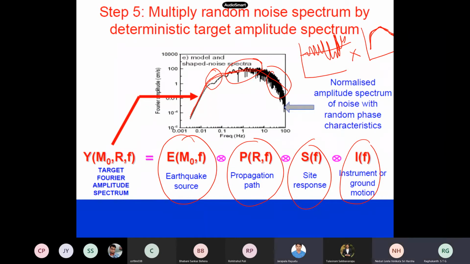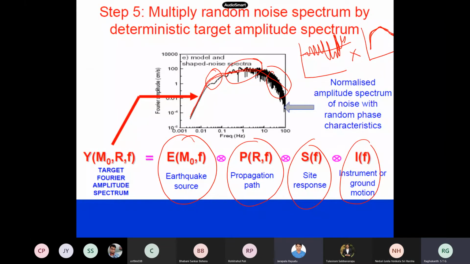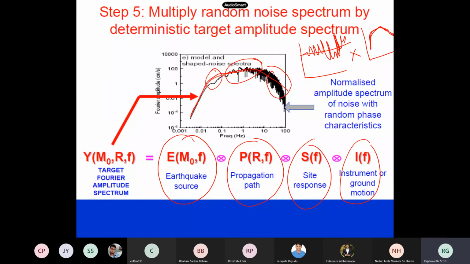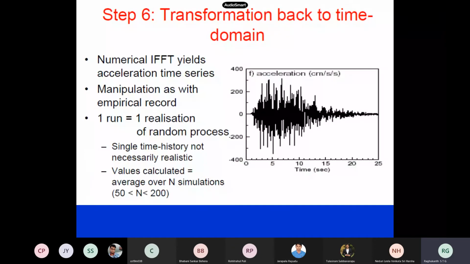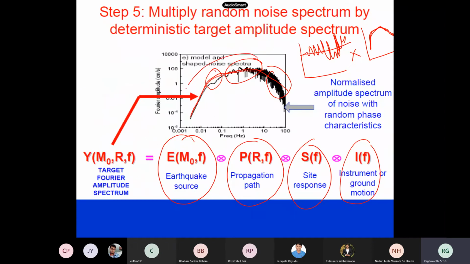Yes, sir. This one was not looking like an earthquake, but now it is, because you have multiplied it with our function. Once you have multiplied, you do the IFFT, because you are doing everything in the frequency domain. So you will get an acceleration time history. The Fourier amplitude spectra of this acceleration time history will look like this one only. This is a very easy thing, but you have to do two multiplications.